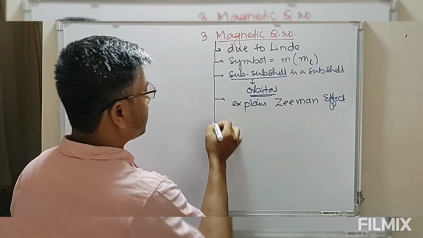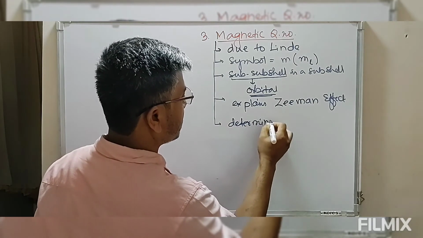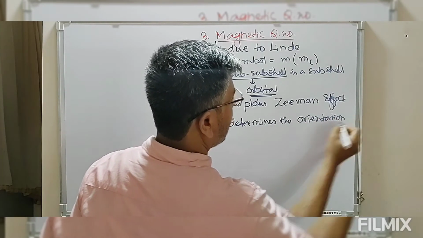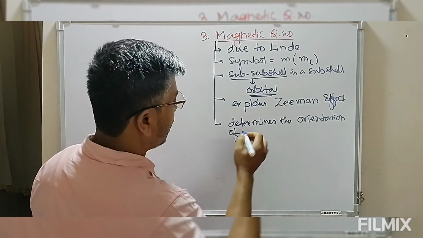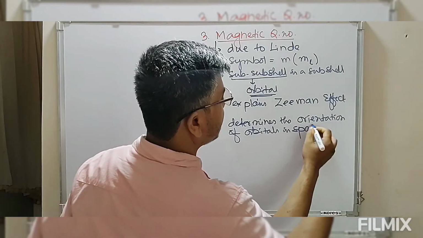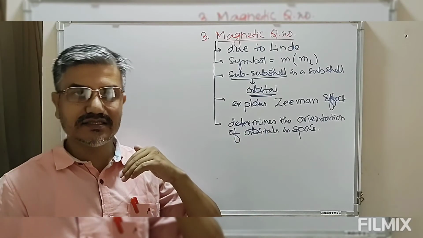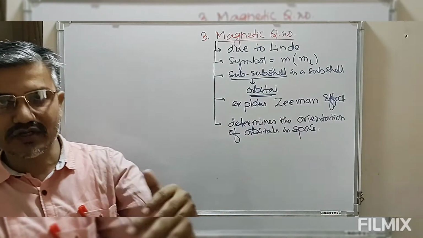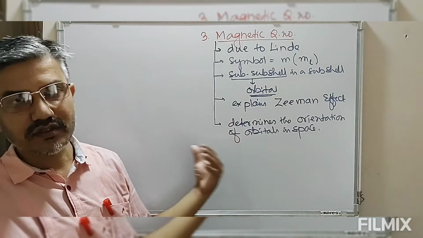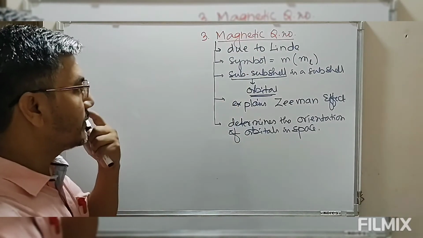It determines the orientation of orbitals in space. That means in what direction, along which axis. Is this along the x-axis, the y-axis, the z-axis, or in between the axes? This orientation of the orbitals in space is what we call the magnetic quantum number m.